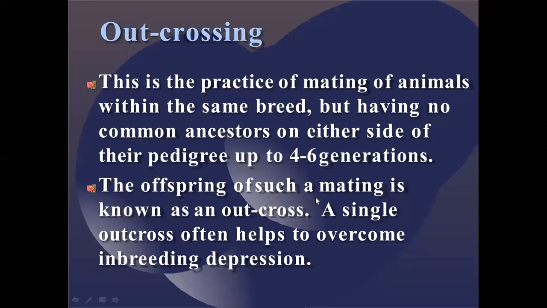The offspring of such a mating is known as an outcross. A single outcross often helps to overcome inbreeding depression. So already we know that whatever inbreeding procedure has been carried out is a lengthy procedure. But suppose you take some measures, suppose you take the same species with the same breed but no common ancestors for 4 to 6 generations, then what will happen?